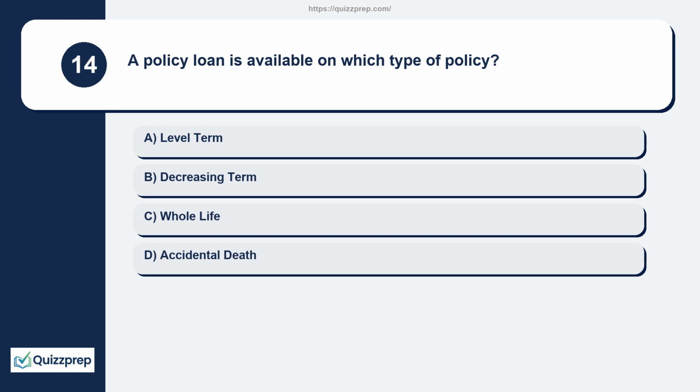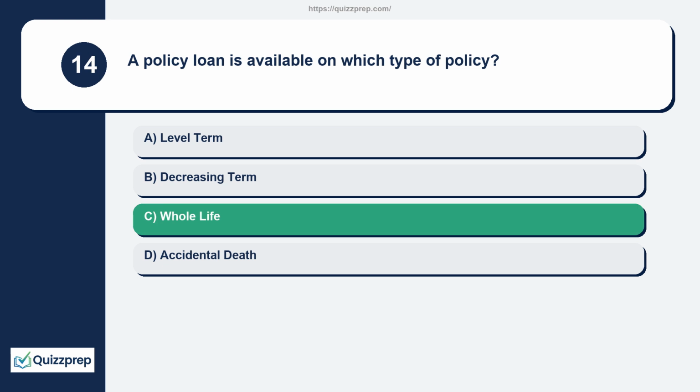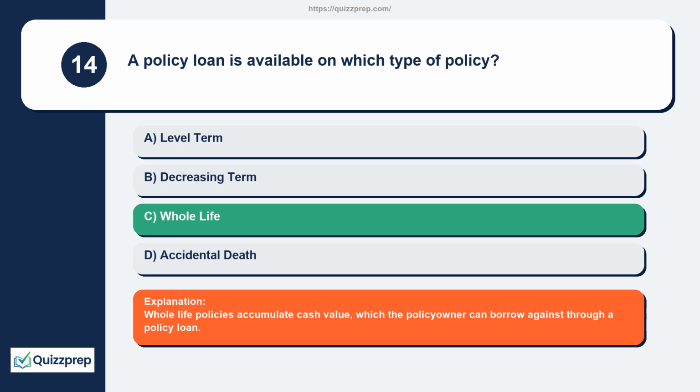Question 14. A policy loan is available on which type of policy? Level term, decreasing term, whole life, accidental death. Whole life policies accumulate cash value, which the policy owner can borrow against through a policy loan.